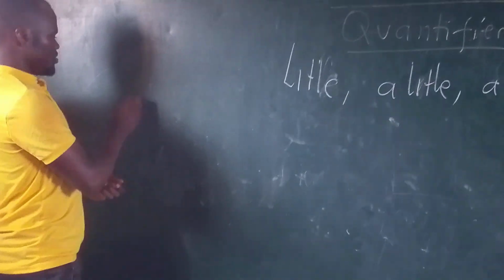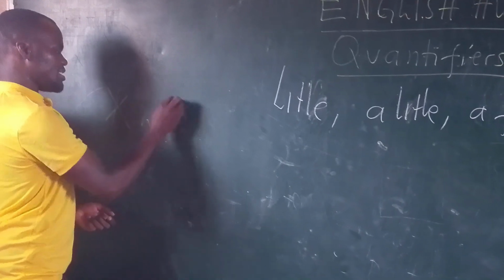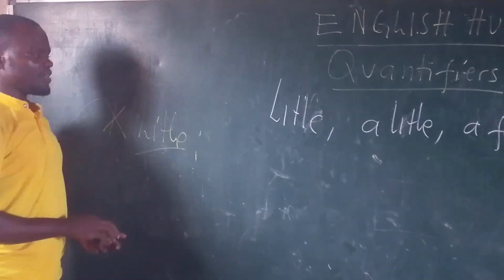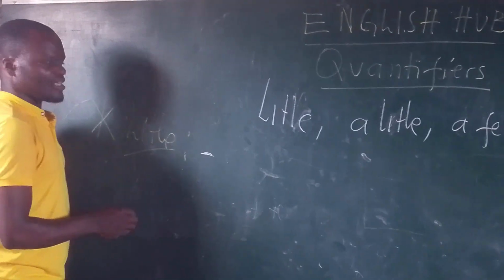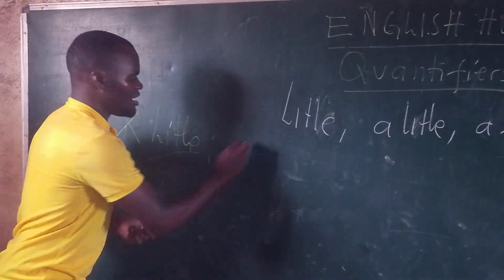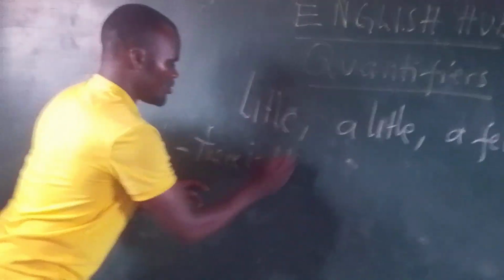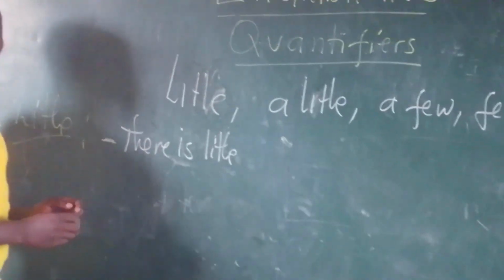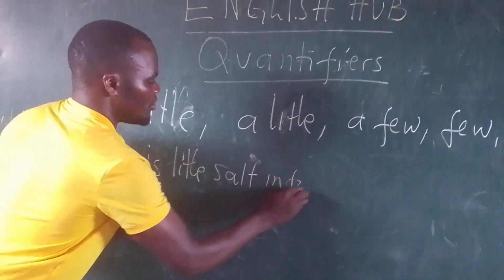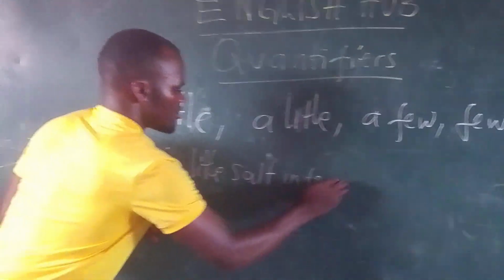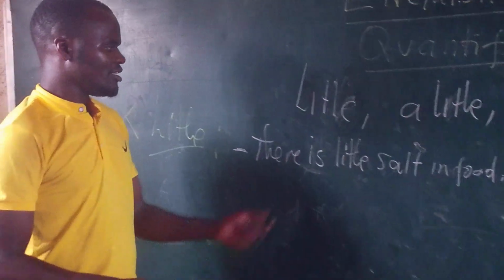As an example, you can say there is little salt in food. Any type of salt within the food we are eating is little.